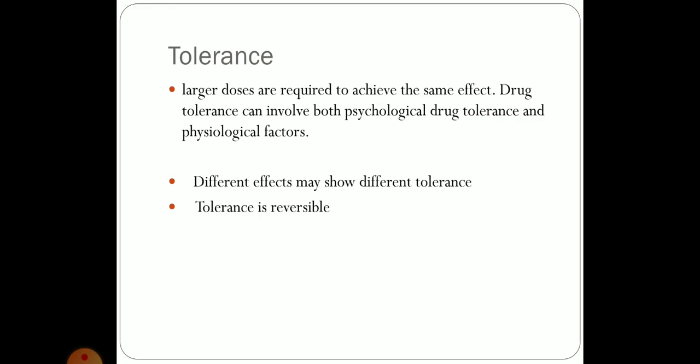By increasing the dose you can overcome that kind of resistance given by the tissue or by the body itself. That is called tolerance. Different effects may show different tolerance, and tolerance is obviously reversible.